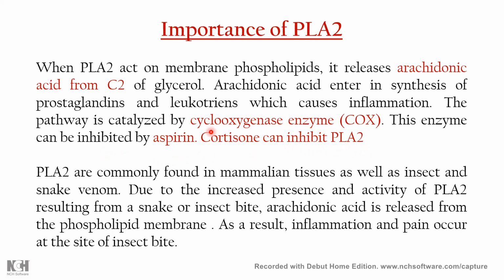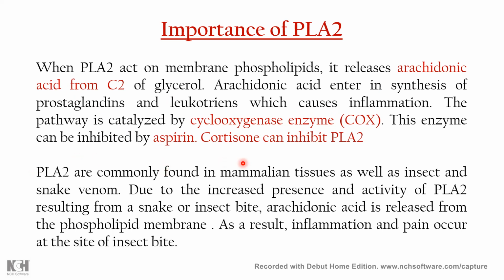There are two pathways, the cyclooxygenase pathway and the lipoxygenase pathway, and these are produced after the breakdown of arachidonic acid. So arachidonic acid enters the synthesis of different prostaglandins and leukotrienes, which cause inflammation, and this pathway is catalyzed by cyclooxygenase enzymes, which are inhibited by aspirin.